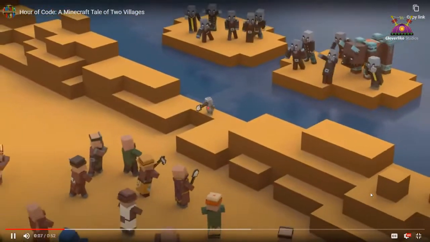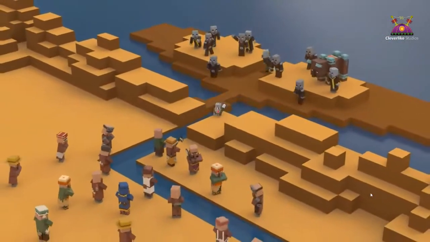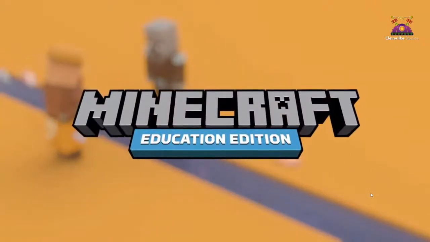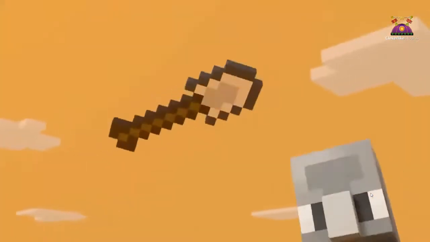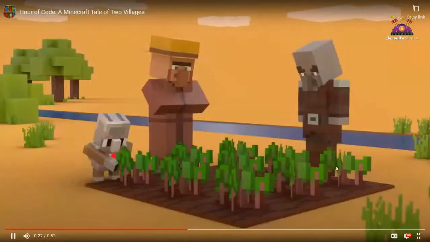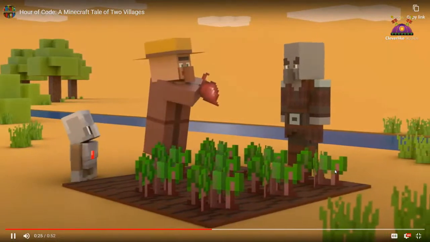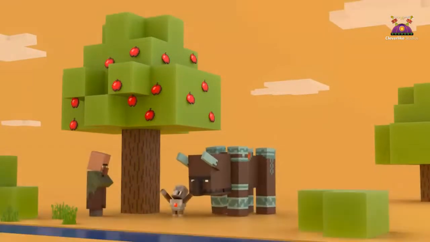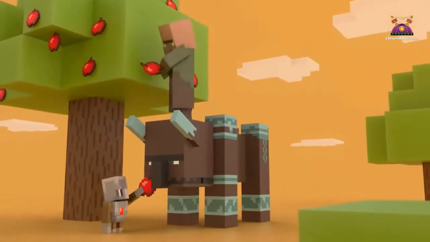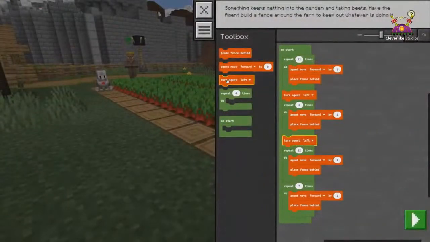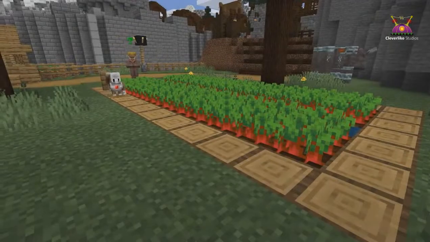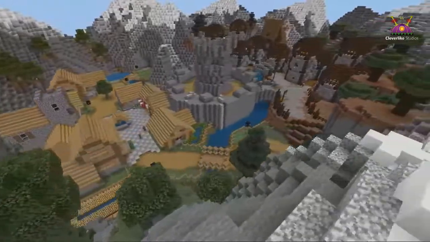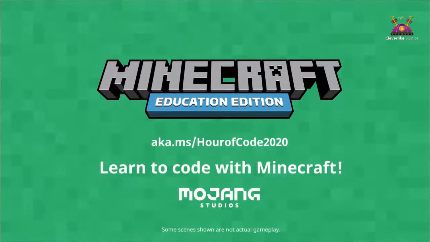What if we could build a better world through code? Together, we believe we can. Download Minecraft Education Edition and help us bring 2 villages together through the power of code. You will experience empathy and compassion for your neighbor while embracing the diversity that makes us all uniquely special. And it doesn't matter if you're new to coding or to Minecraft. It's easy to get started with blocks or text, but there's no limit to what you can do. Start the Minecraft Hour of Code for free today.